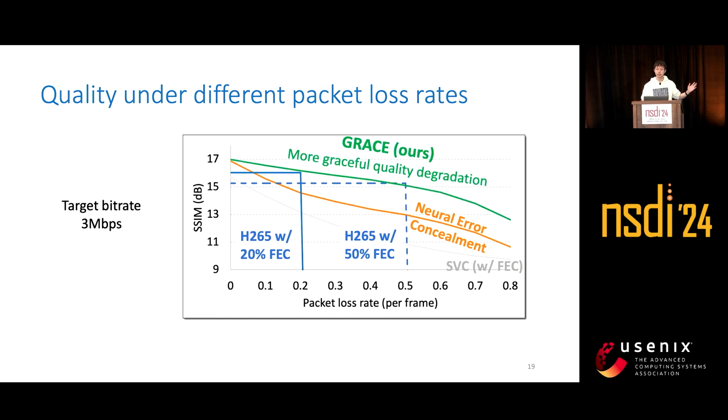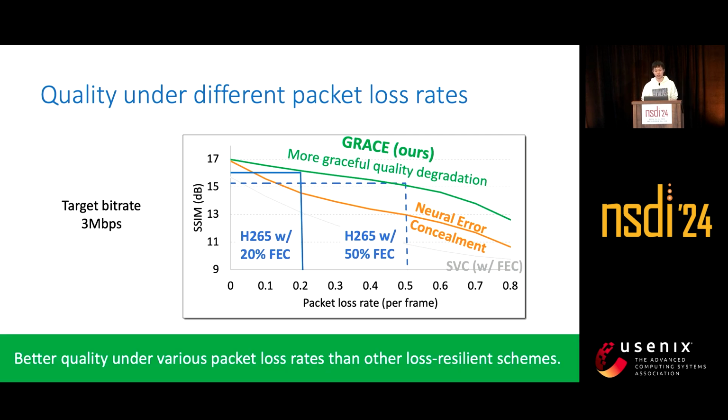In contrast, GRIS has a more graceful quality degradation when the packet loss increases. And it has better quality on all the packet loss rates than all the other loss resilience schemes.